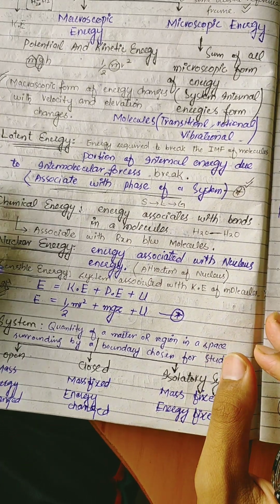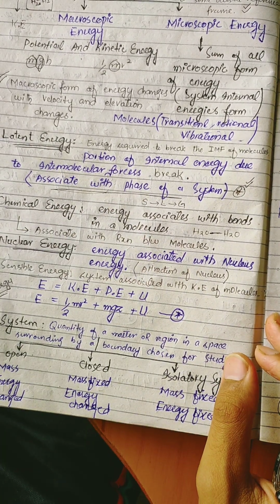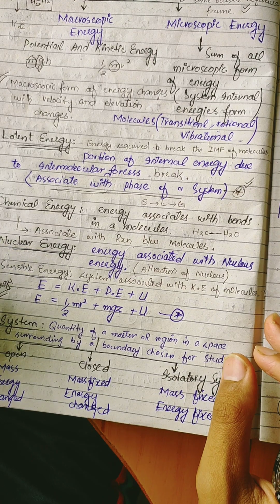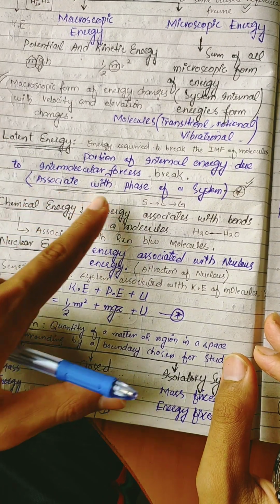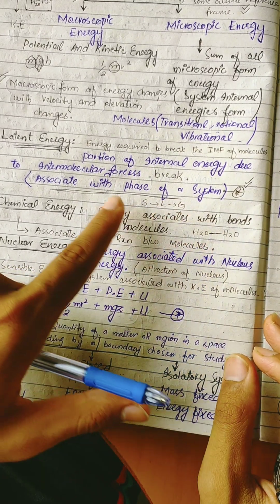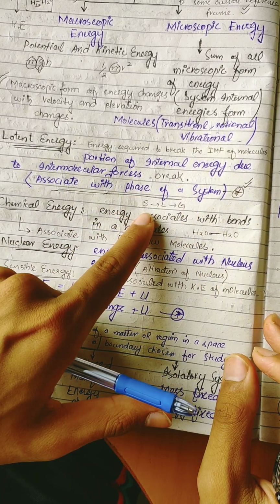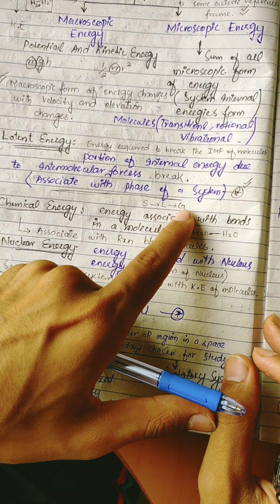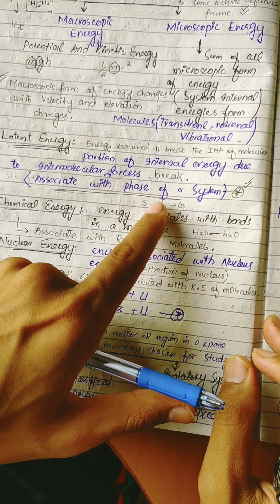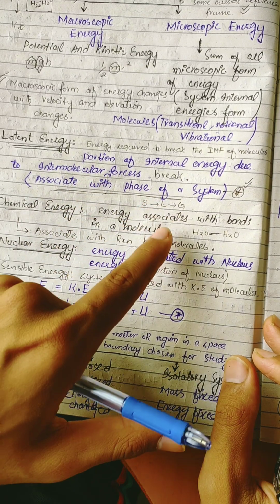Latent energy is the energy required to break the intermolecular forces of the molecule, and latent energy is associated with the phase of the system because it changes the phase. Phase change is like a solid being converted into liquid, and liquid being converted into gas. So this energy can cause phase change.